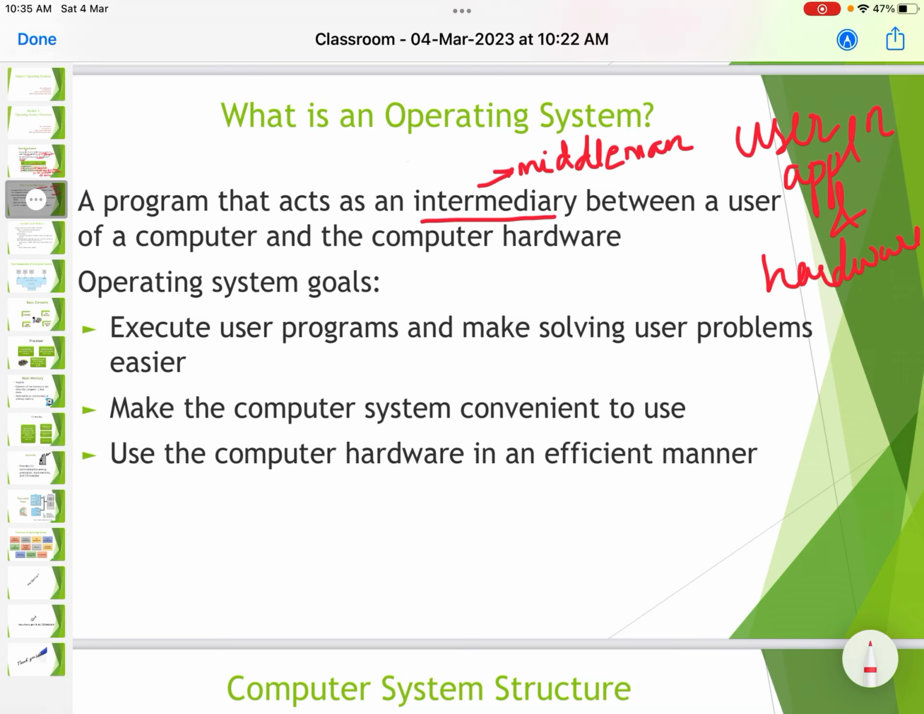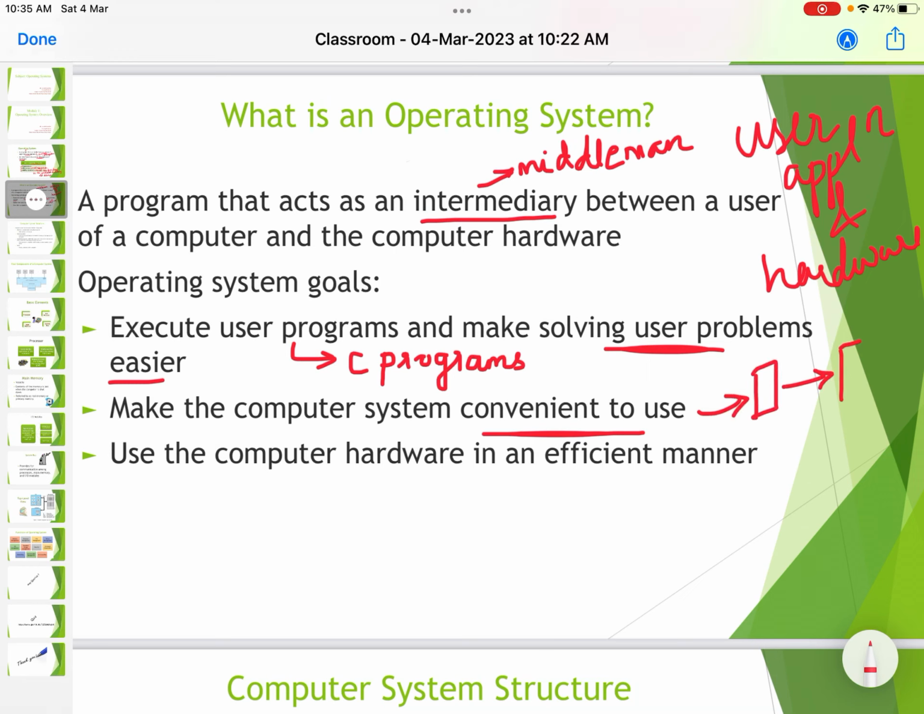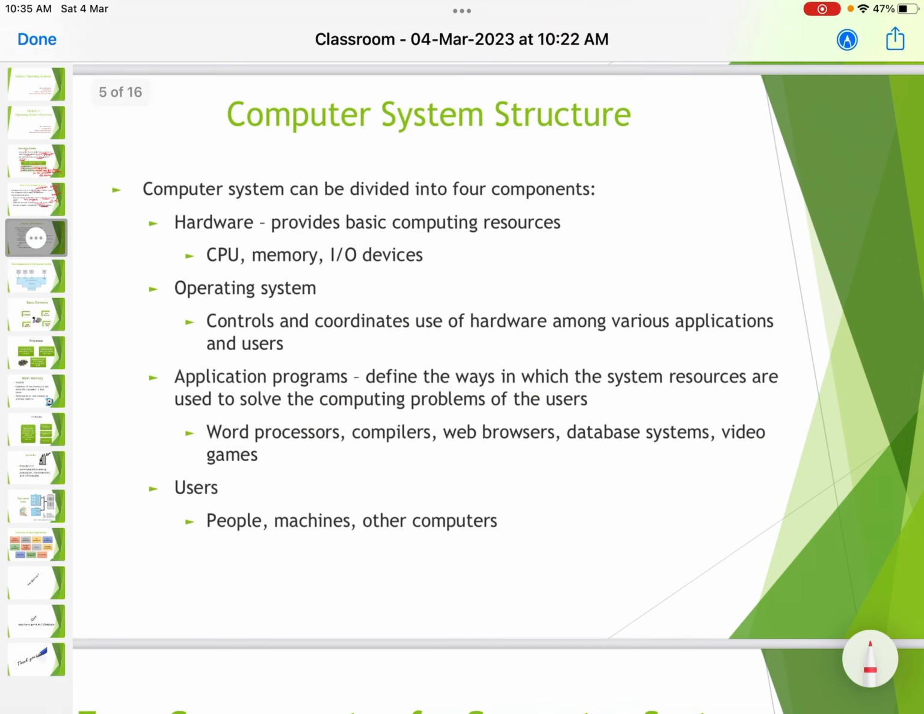Operating system goals: execute user programs and make solving the user problems easier. Operating system will execute the programs, like the C programs will be executed by the OS, and it will make solving the user problems easier. Make the computer system efficient to use. How can it make it efficient to use? It will connect the hardware with the applications and thereby make the computer system efficient and convenient to use. Also it will use the computer hardware in an efficient manner.